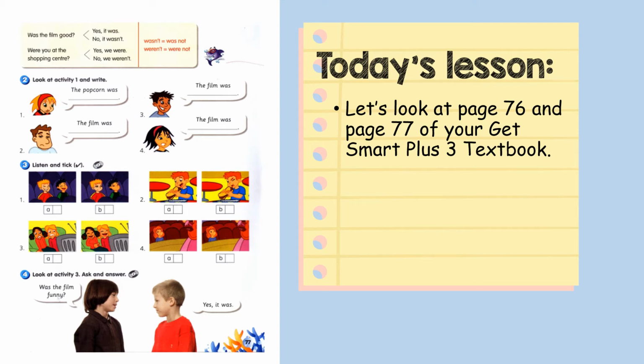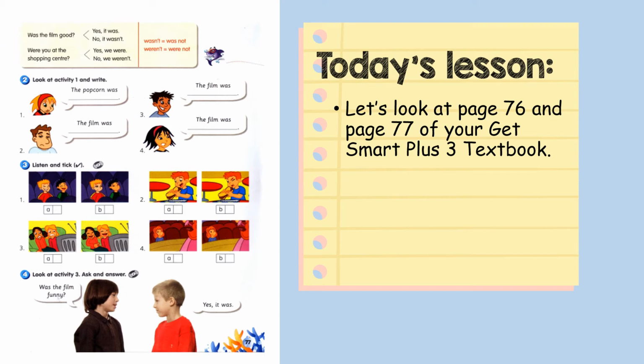Was the film good? Yes, it was. No, it wasn't. Now we use was and were in question. Sebelum ni kita gunakan was dan were dalam soalan untuk bertanyakan tentang tempat. Now we use was and were di bahagian depan ayat. Was the film good? Were you at the shopping center?